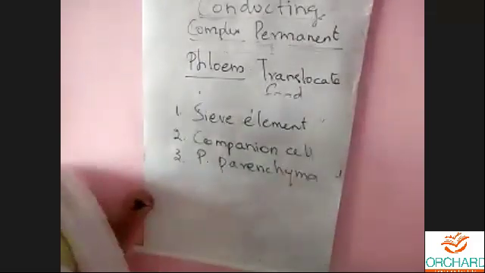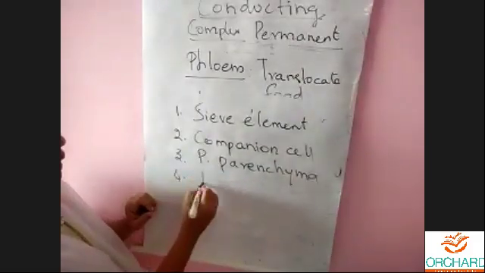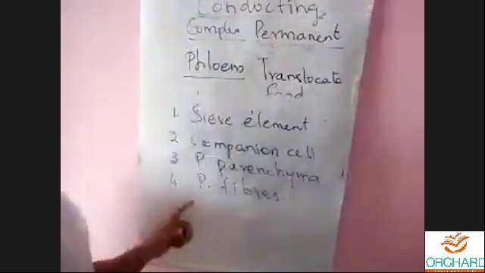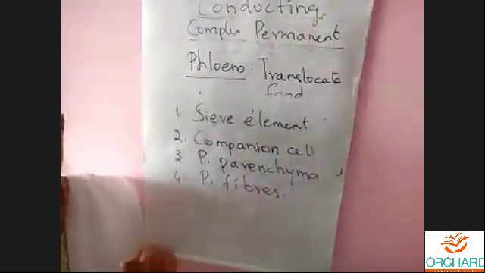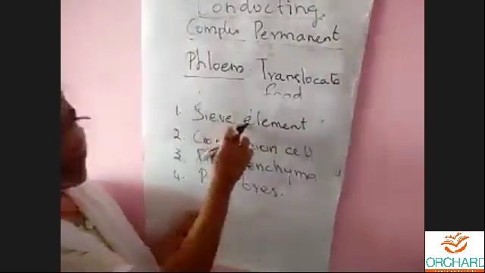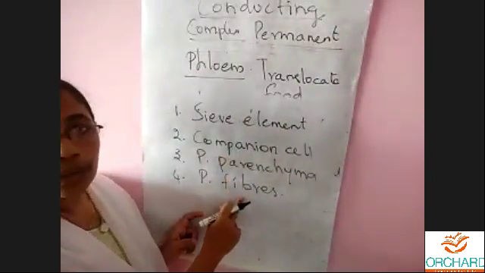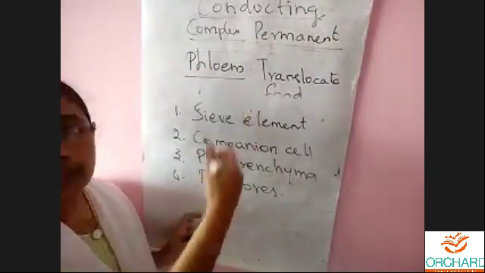And the fourth one is phloem fibers. So sieve element is the first one, then companion cell, parenchyma, and phloem fiber. I have written them in order of their function.